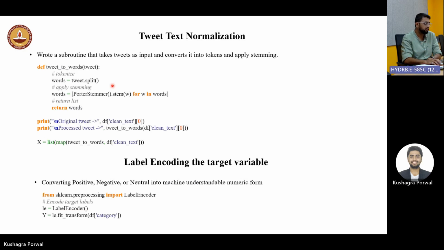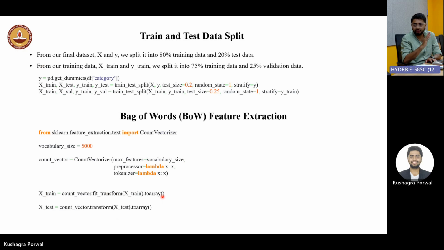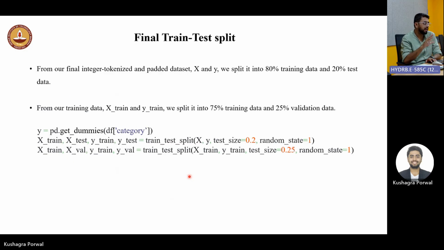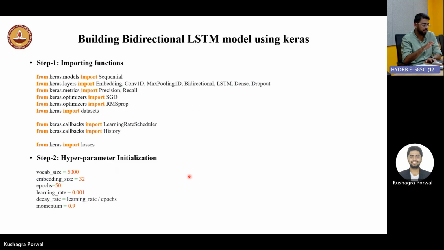Tweet text normalization. We cannot pass the direct tweet to the ML model. So we are tokenizing it, stemming it, and lemmatizing it. Also, we are encoding our target variables to 0, 1, 2 so that the model can understand it. We are then having a train test data split, and from the tokens we are fetching features using bag of words. Then we are tokenizing it into integers, and using padding sequences, we are making the input vectors of the same size so that we can feed it to the ML model. Then we are having the final train test data split.